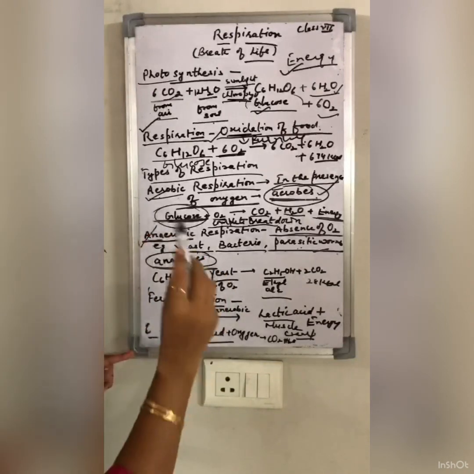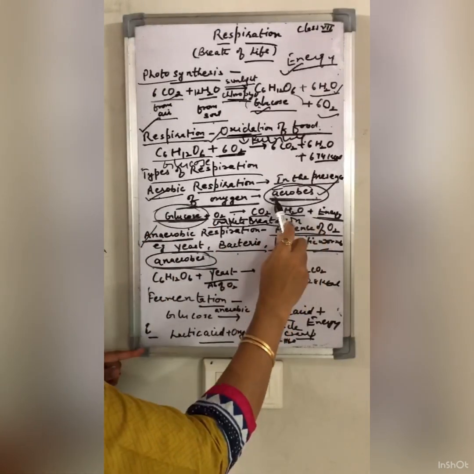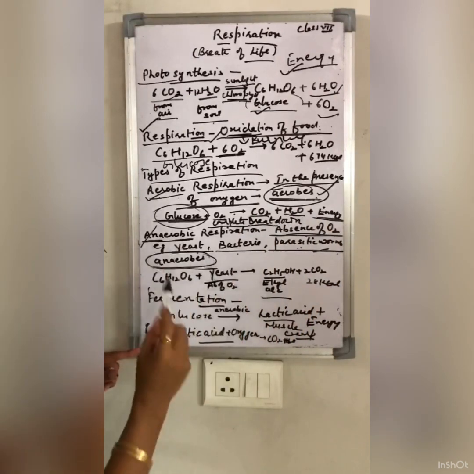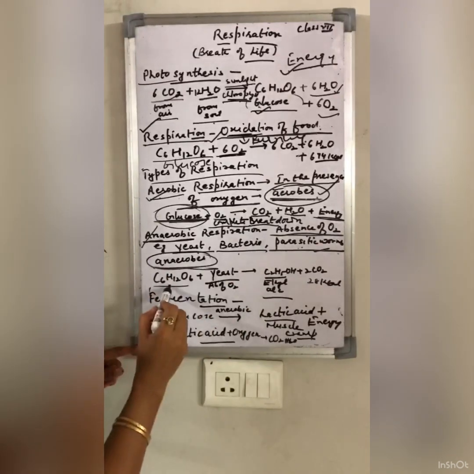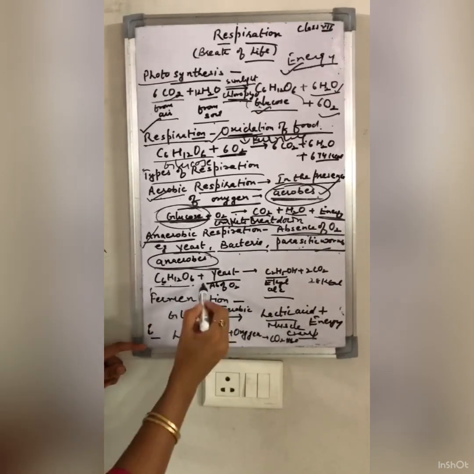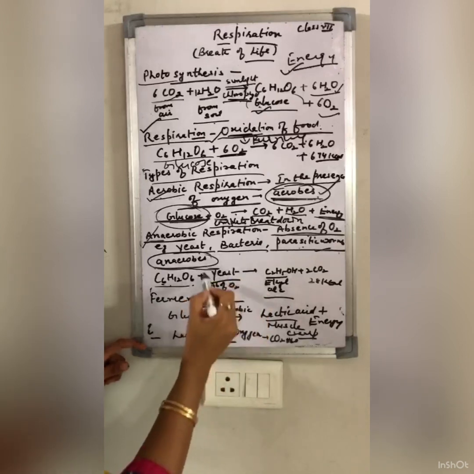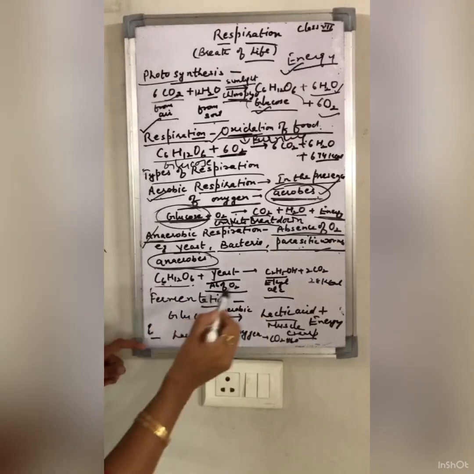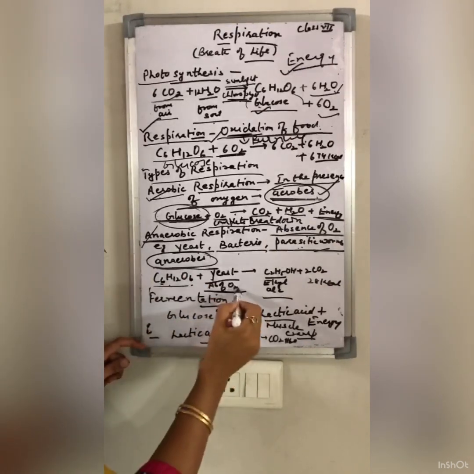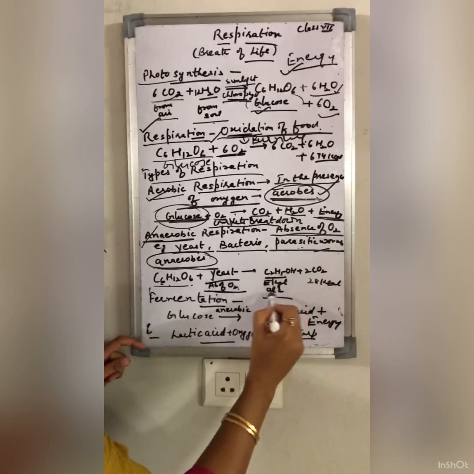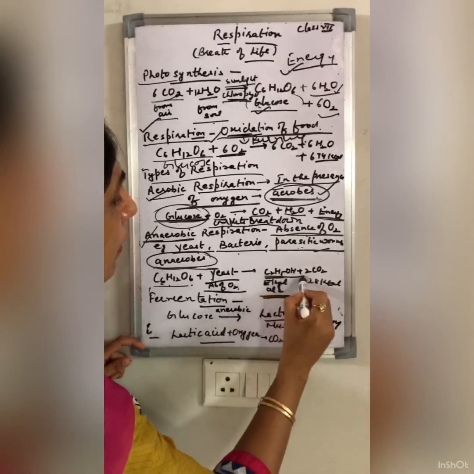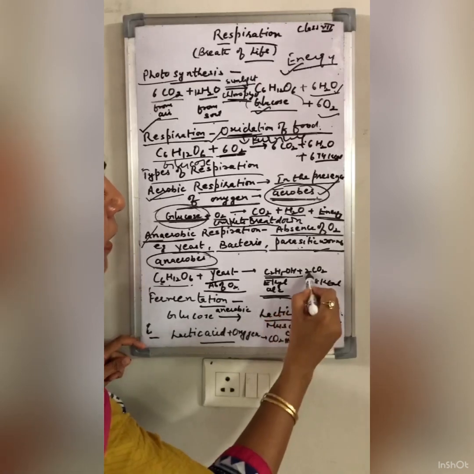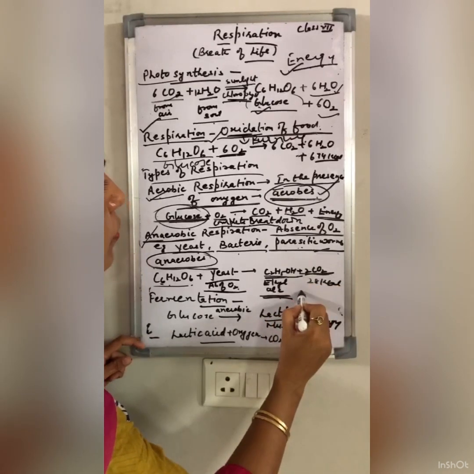The organism in which aerobic respiration occurs are called aerobes, and those in which anaerobic respiration occurs are called anaerobes. See the reaction. This is glucose food. Yeast undergo the anaerobic respiration in the absence of oxygen, and they form ethyl alcohol, C2H5OH. This is the formula of ethyl alcohol, and carbon dioxide is released.